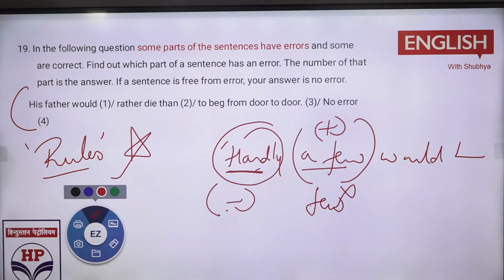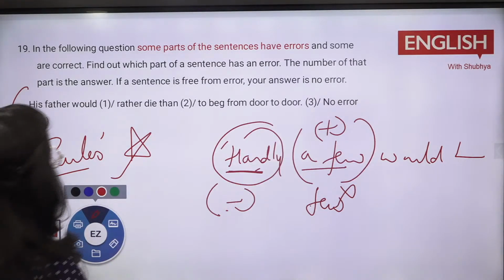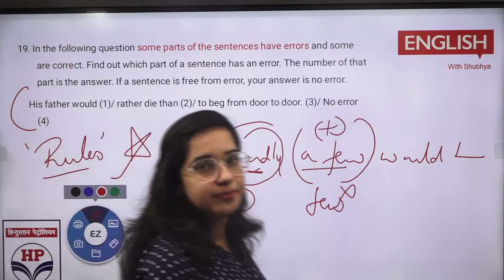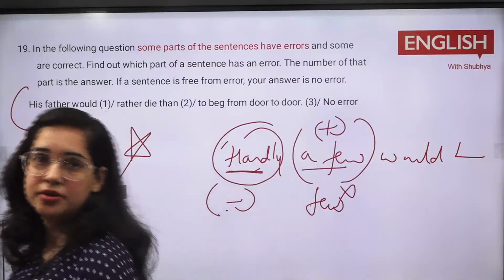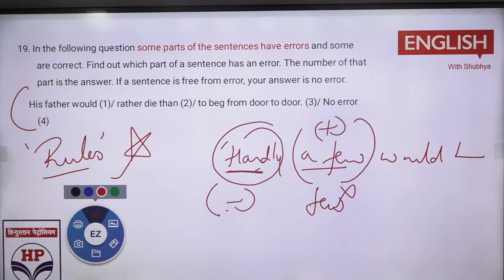Third is wrong. To beg from door to door. Why? बाकी बोलो कहाँ पे गलती है? His father would rather die than to beg from door to door. What is wrong over here? It's very important and very easy one also. Like if you have done the rules and one, then you will be able to comprehend it. First part, his father would, क्या गलती है? Beg door to door. Right. Baki, anyone else who would be able to answer it out?